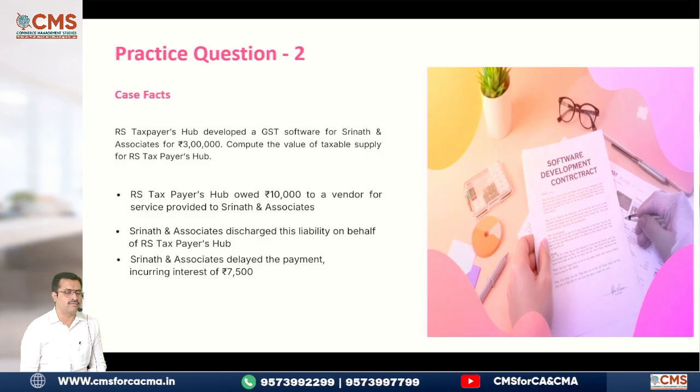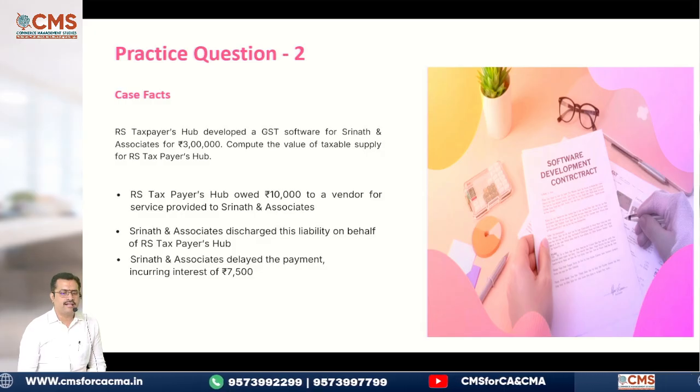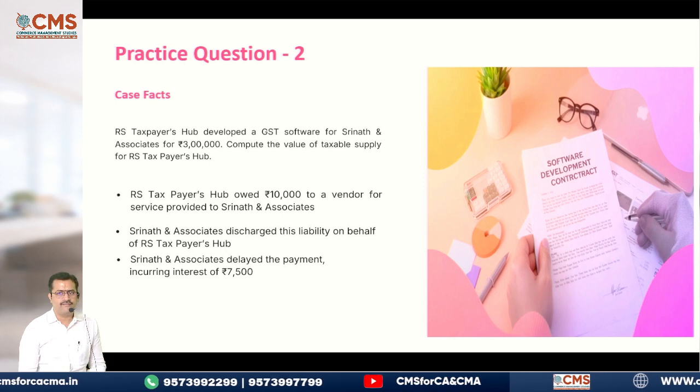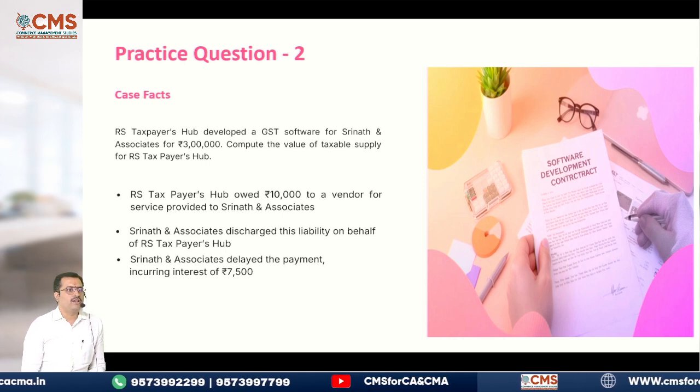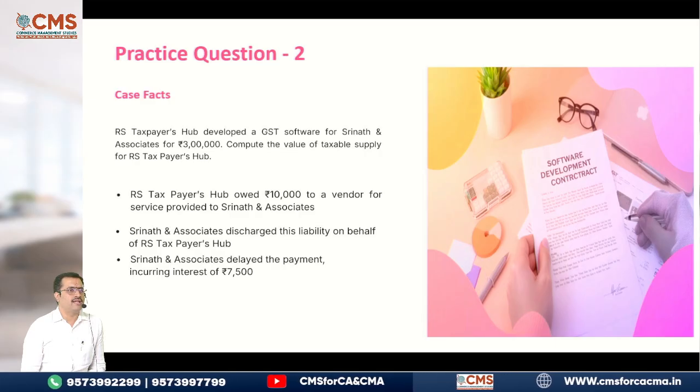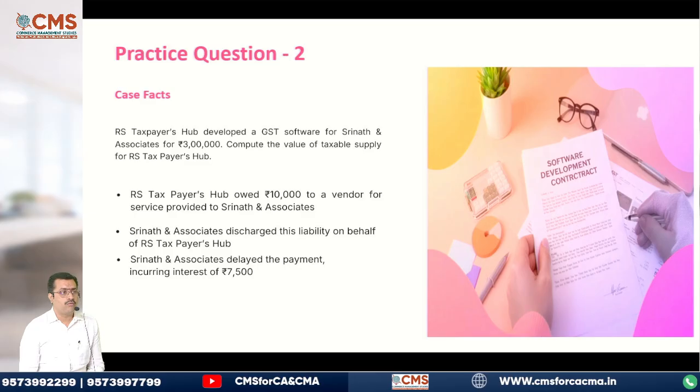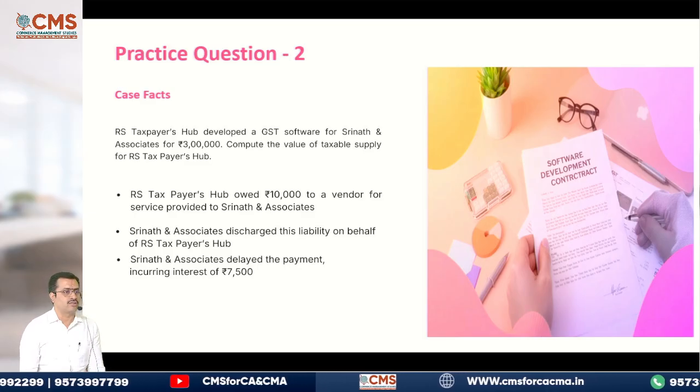Somewhere we got this one. Srinath and Associates delayed the payment, including interest of rupees 7,500. Somewhere we came across. Come on. In inclusions, if you remember, supplier's obligation met by the recipient, that should form part of the taxable value. Now what will be the taxable value for Srinath and Associates? Come on.